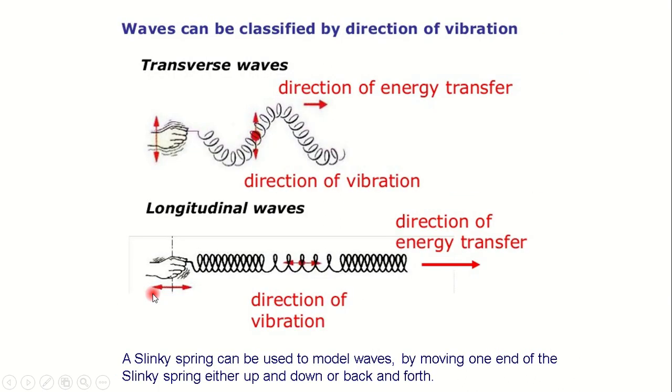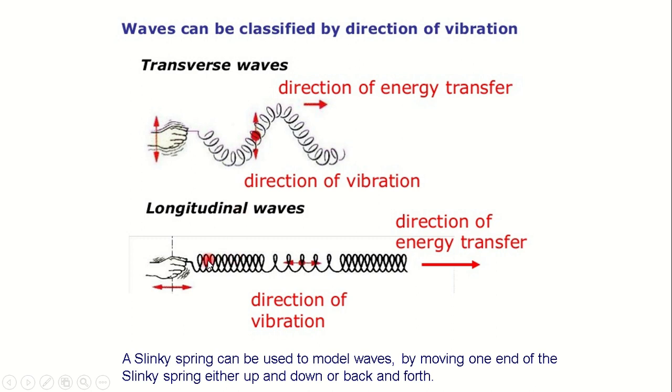Okay? Waves can be classified by direction of vibration into two parts. We can classify them as transverse waves or longitudinal waves based on how they vibrate. For a transverse wave, the direction of vibration, up and down, is perpendicular to the direction of the wave travel. So if the wave is traveling this way, the particles will tend to vibrate up and down here.